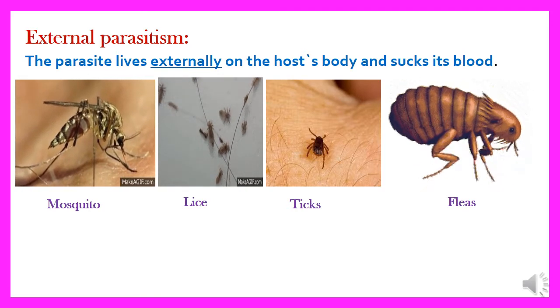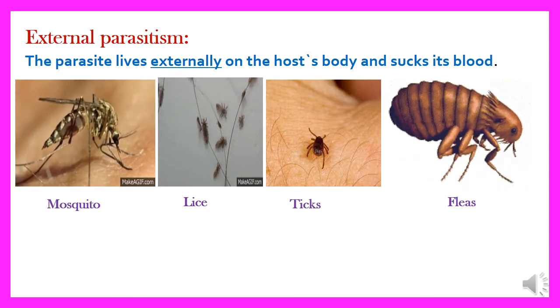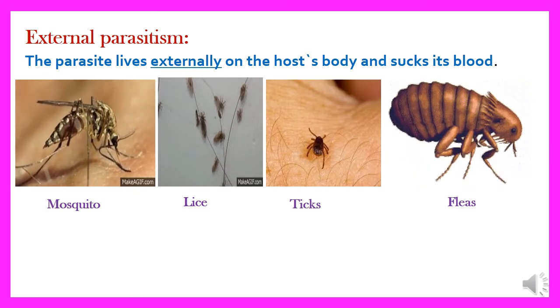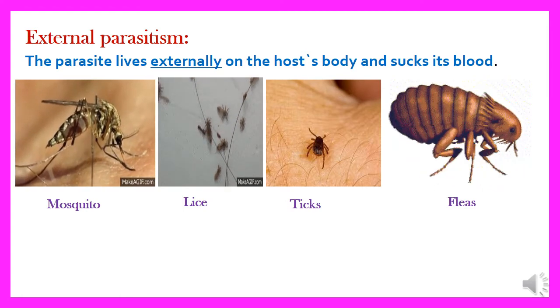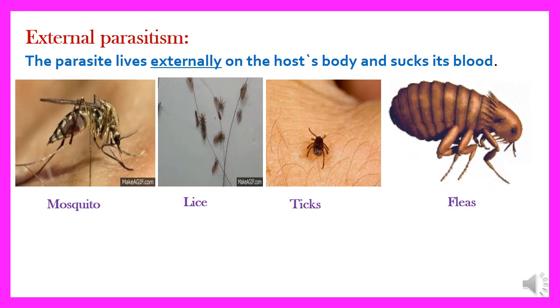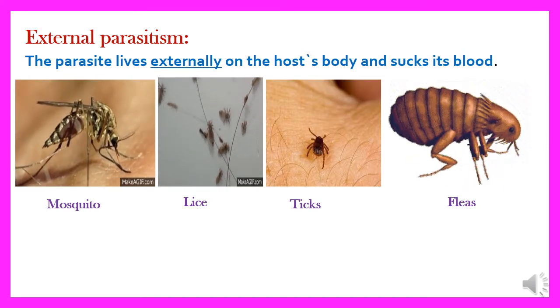If I asked you what's meant by external parasitism, it's a food relationship between two different types of living organisms. One of them gets benefit and it's known as parasite, and the other one is harmed and it's known as host.